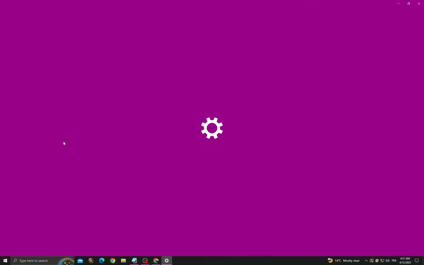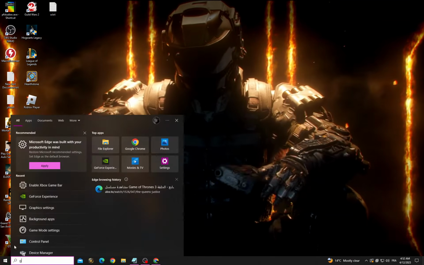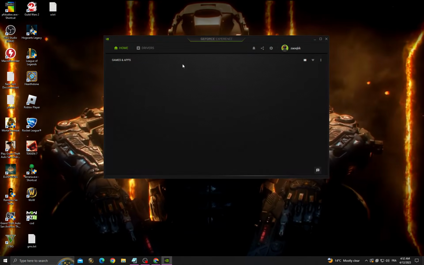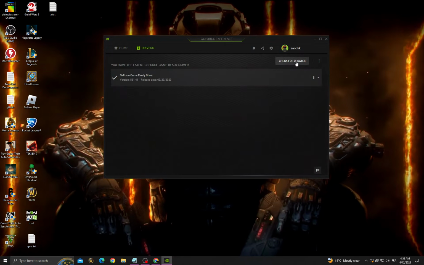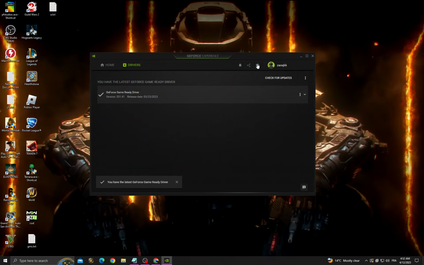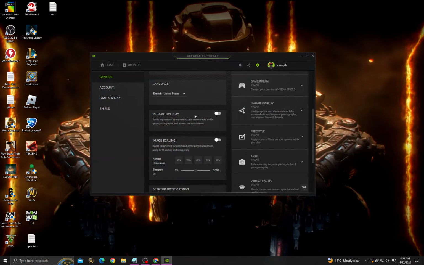and then click here, go to Windows Update Settings, check for updates and install all the updates that you can find, then go to GeForce Experience. If you can't find it, just download it from any browser and then go to drivers, check for updates, make sure you have the latest update for your graphics card and then go to settings and enable this option and make sure to turn off in-game overlay.